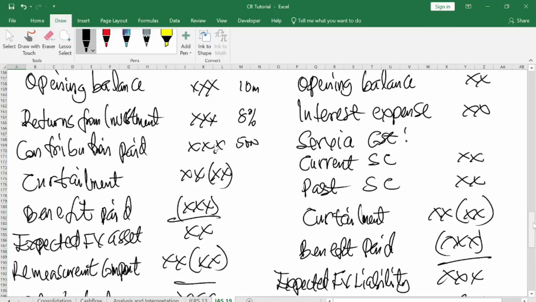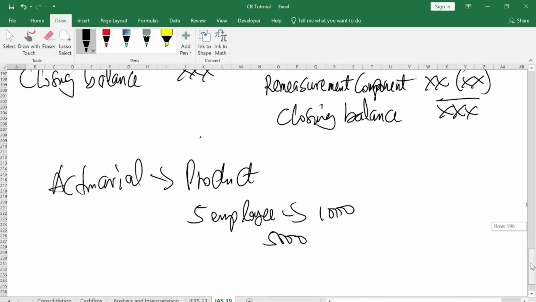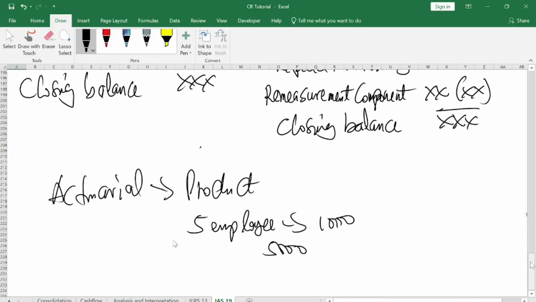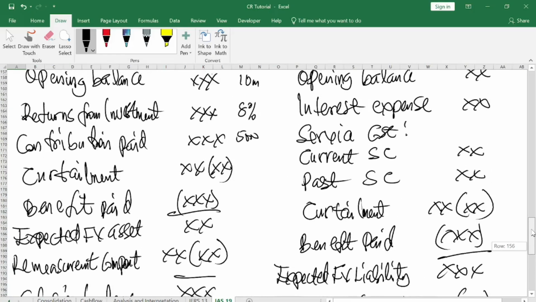So that's called contribution paid. Now there's a curtailment here. I will talk about curtailment later. Based on the records that the actuary has, he has projected that out of 5 employees, one person will qualify, right? So he will project that one person will qualify.